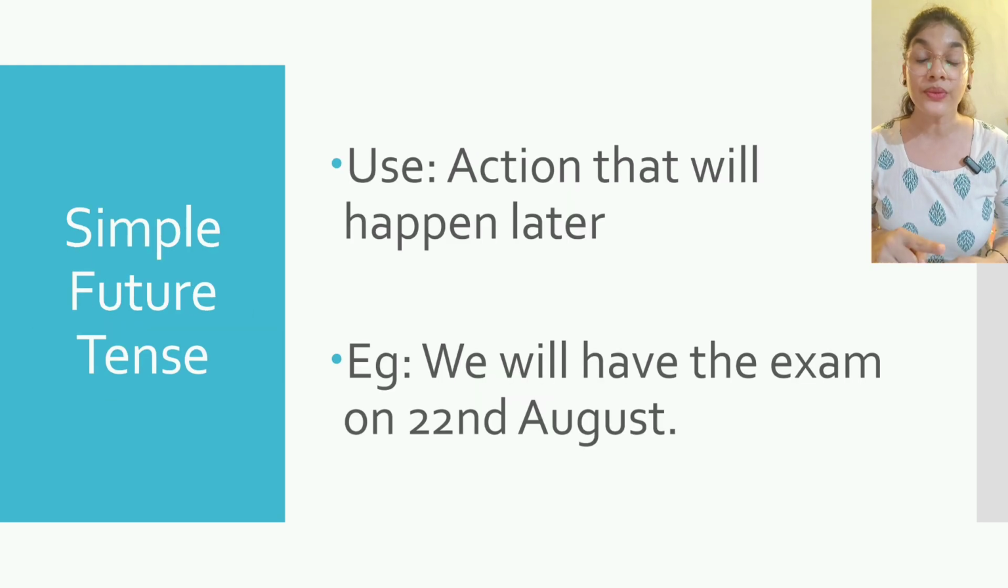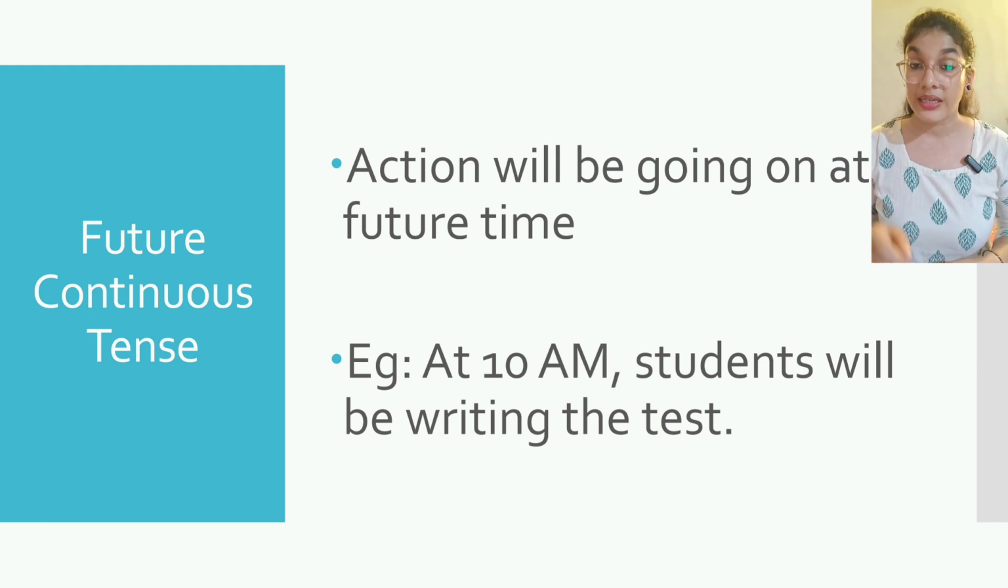Next, simple future tense. It is the simplest of all. It is used to describe an action that will happen at a later time. It expresses predictions, promises, decisions, or spontaneous actions about the future. Next, future continuous tense. It is used to describe an action that will be in progress at a specific time in the future. It shows that an action will be ongoing in the future.